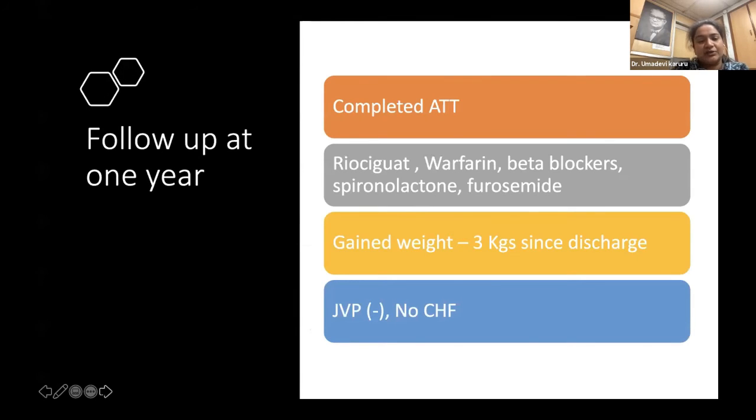After this, she was followed, and the latest follow-up is at 1 year. She completed 6 months of anti-tubercular therapy. She was continued on decongestive measures and anticoagulation with warfarin and pulmonary vasodilators like riociguat. Over the last 1 year, she has gained 3 kgs. She is active and in NYHA class 1. She doesn't have any heart failure symptoms as of now.